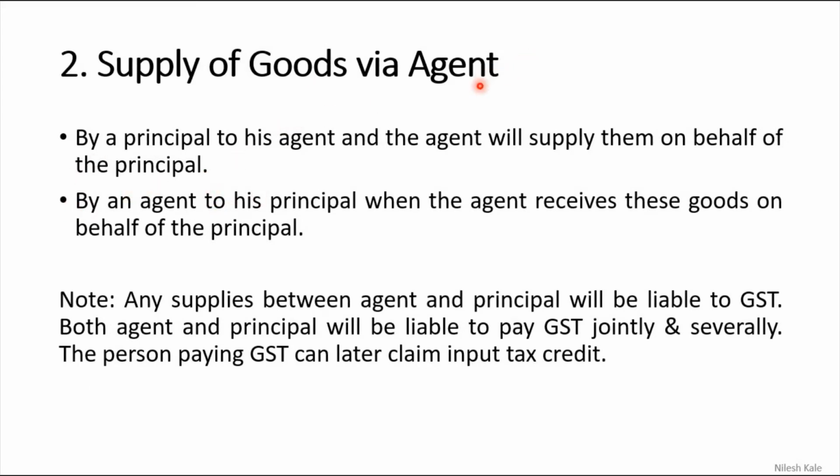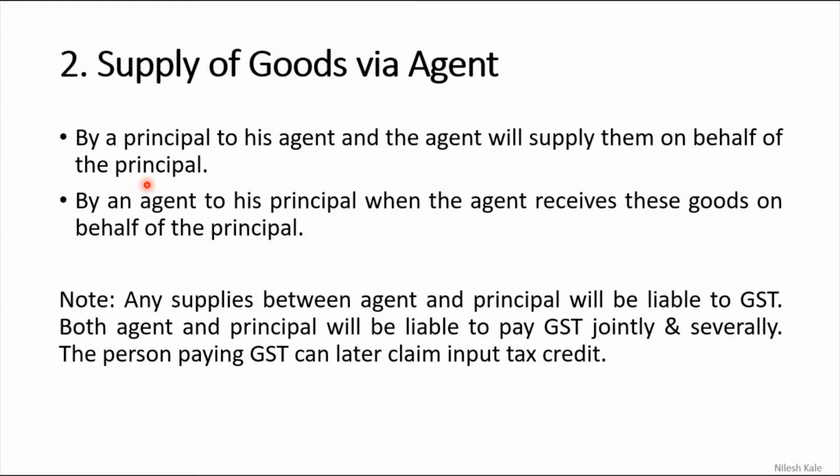Second point, supply of goods via agent. If I say agent, there will obviously be a principal. So supply by a principal to his agent, and the agent will supply them on behalf of the principal. There is a principal who is supplying goods to the agent, and the agent is supplying goods further on behalf of the principal. Then that is also a taxable supply, even if such supply is made without consideration. Here the principal is supplying to the agent, and both are persons, not individuals.